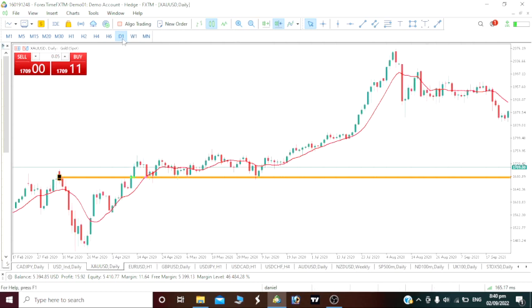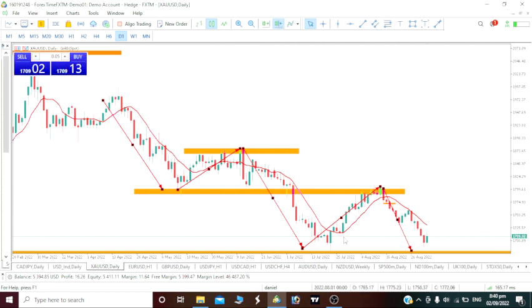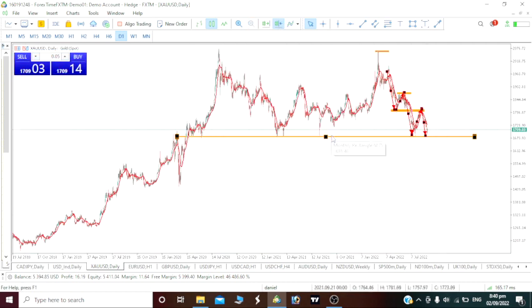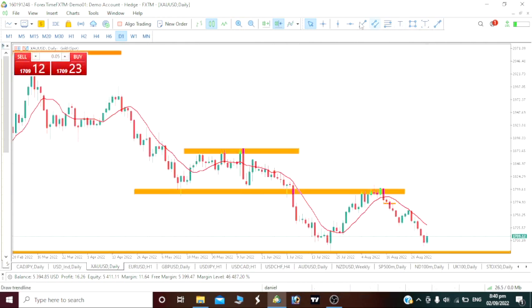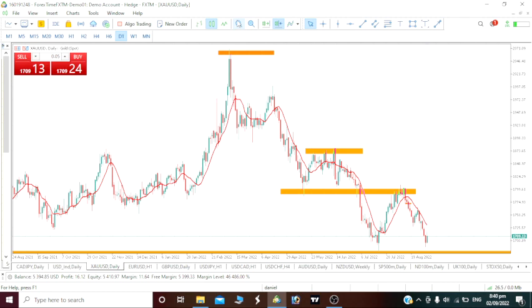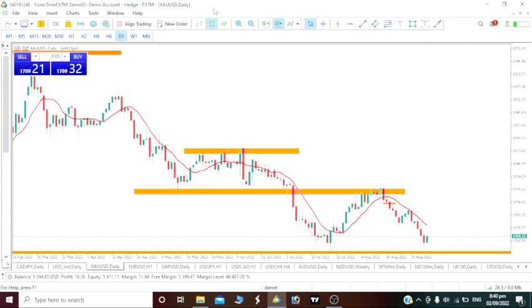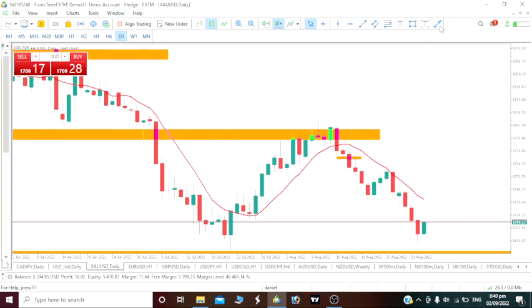Now let's see it on our daily time frame, by the way. So daily time frame, this was actually a huge impulse movement and a correction downward. So one, price is now below our 10 period moving average, so we would still want to see a huge drop. Now let's see it this way. This was an impulse movement. There was a correction here which hit our 10 period moving average. Now another impulse movement. So I still believe we are on a correction till it hits our 10 period moving average, at least here.